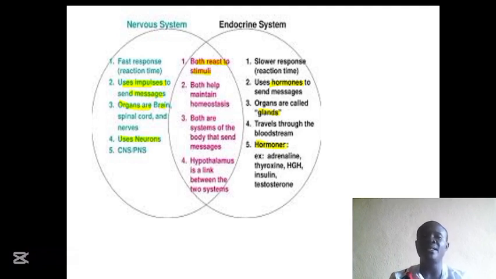Since these messages are being released into the bloodstream, for example, when the pituitary gland releases what we call the follicle stimulating hormone or luteinizing hormone, they can be transported to other organs where they do not have any function to perform.